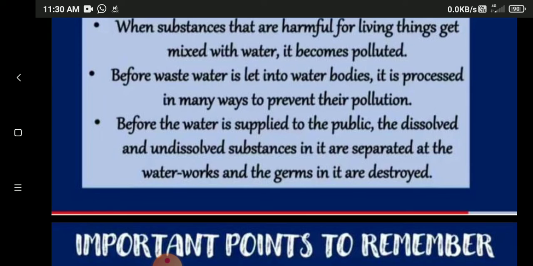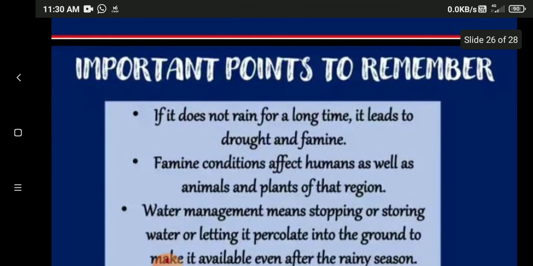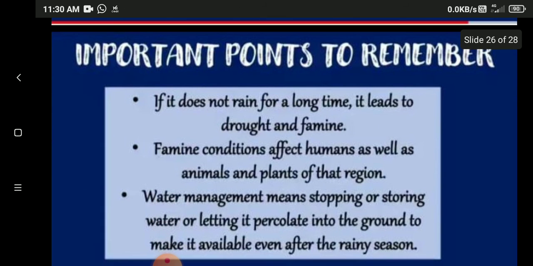Now when we get water from the tank daily, how is that water purified? You have seen that water is purified in four steps: settling, oxygenation, filtration and chlorination. By this the water is filtered and then passed to the tank, and then we receive the water. Next, if it does not rain for a long time, it leads to drought and famine. As you have seen in the pictures, human beings suffer because of the scarcity of water, and even animals die because of the scarcity of water.